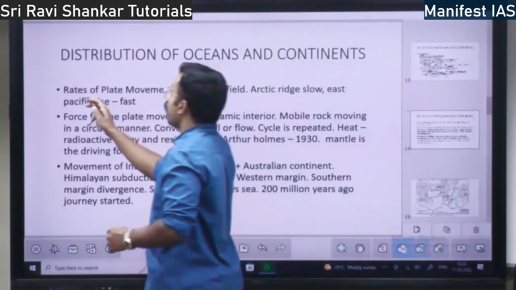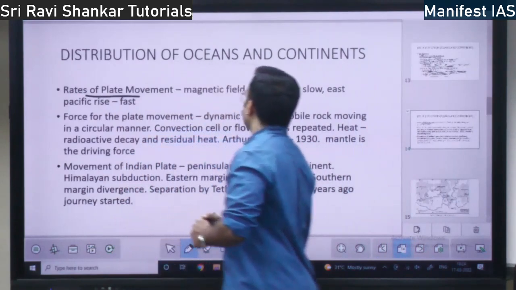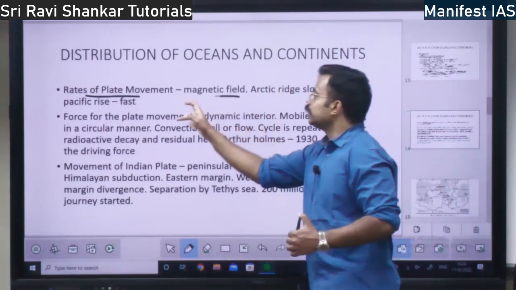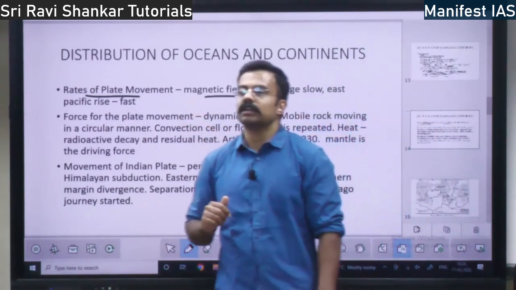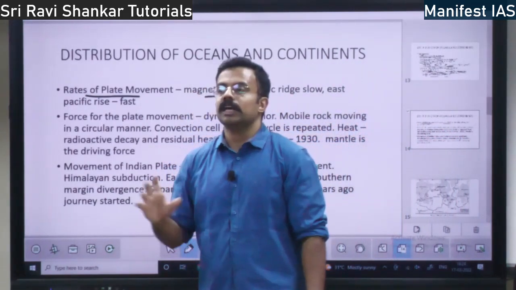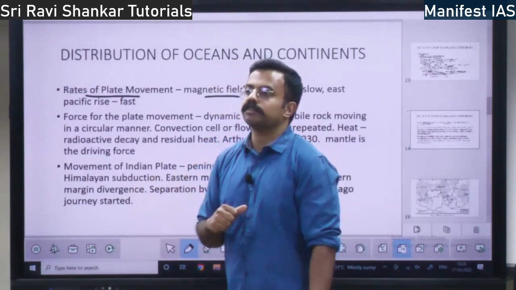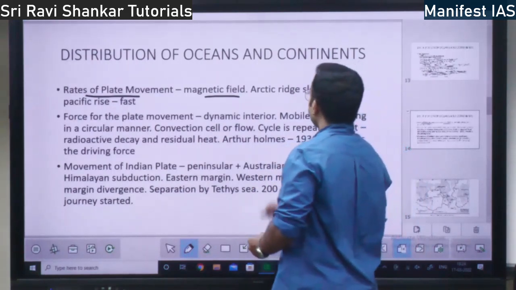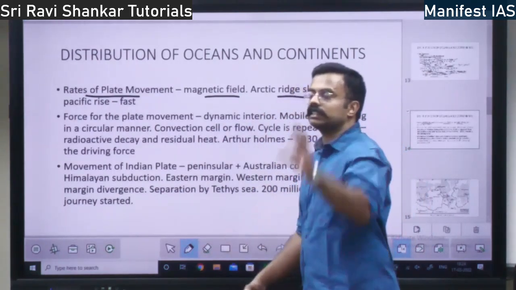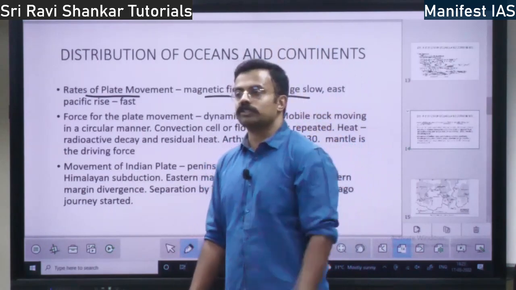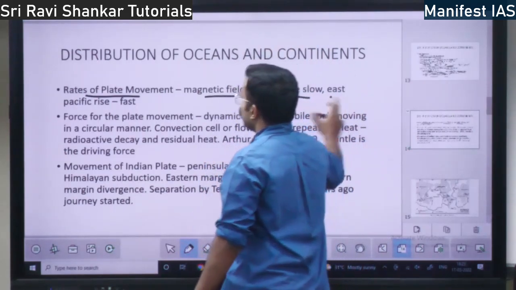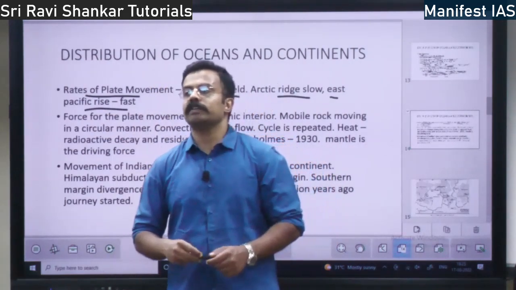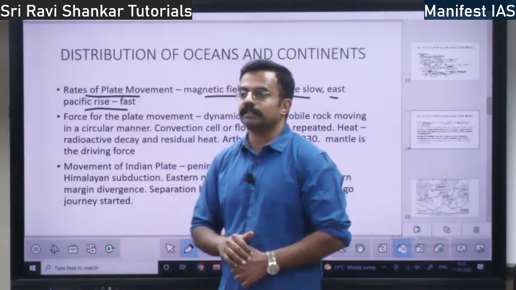Next you have rates of plate movement. How fast are the plates moving, right? That rate, how fast the plates are moving, is determined by the magnetic field. How strong the magnetic field is, based on that the rate of the movement of the plates is determined. Clear? So Arctic ridge, in the Arctic region the plate is moving slowly, whereas in the East Pacific rise region the plate is moving very fast. So this is the difference, right?